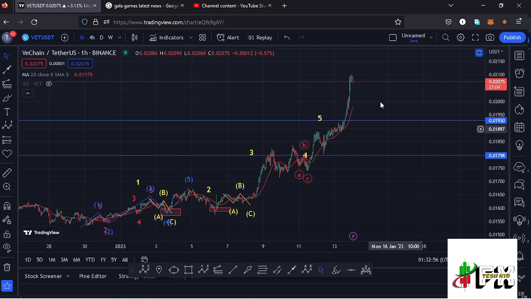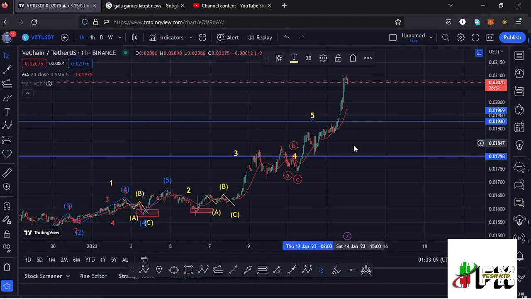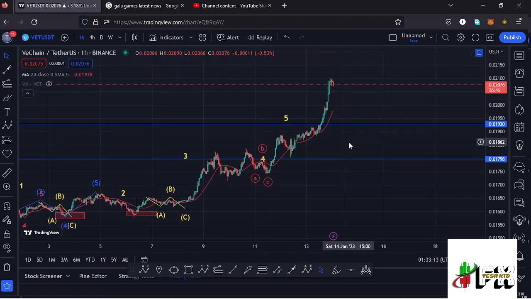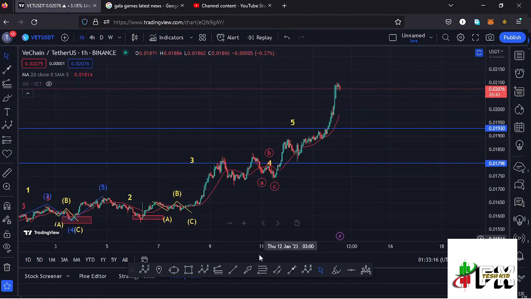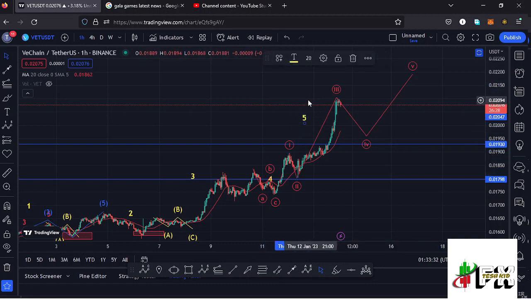We have also managed to break above a key area of resistance at around the $0.0193 mark and continued pushing even higher, and this is what is going to give me the short-term scenarios that I'm expecting to play out here on the Vechain chart. In the formation of this wave 5, which is an impulsive wave, we also expect to see another 5 wave structure information within that wave 5, and I believe that is what is playing out over here, where we can term this as the first wave to the upside, then a wave 2, this is the wave 3, before we see a wave 4, and then continue pushing even higher in the formation of this wave 5 to fully maximize the formation of that higher Elliot wave count 5 to the upside.